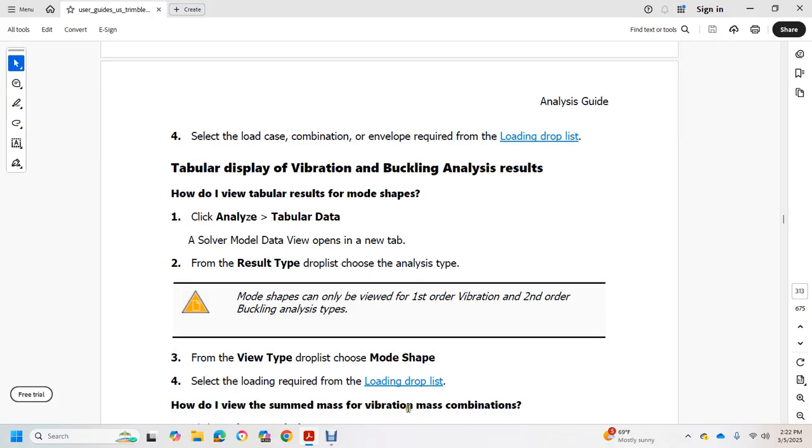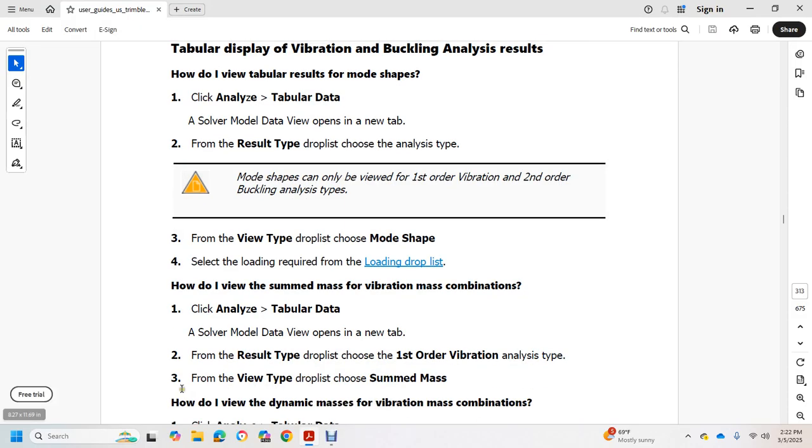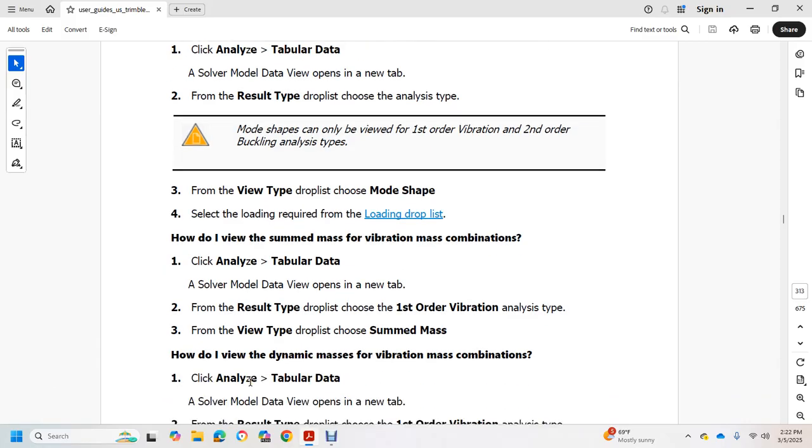How do I view the sum mass of the vibration mass combination? Click Analyzing Tabular Data. Solve the model data view and open a new tab. From the result type drop-down list, choose the first order vibration analysis type. The view type drop-down list option is sum mass.